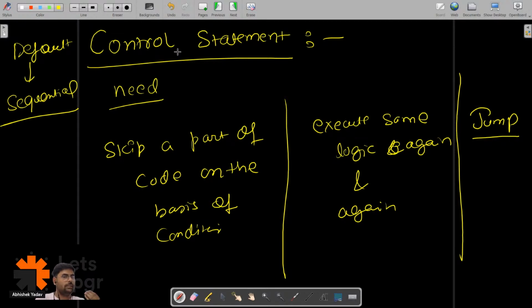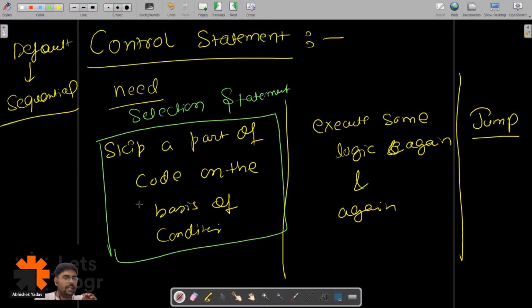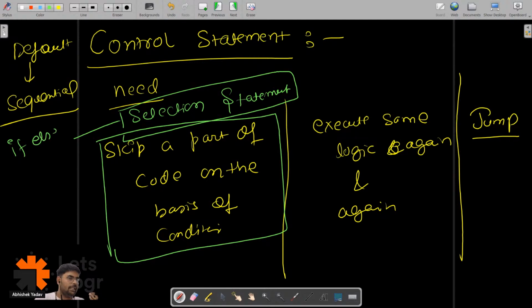So programmers have introduced the concept of control statements. Basically we have three kinds of control statements. The first one is the selection statement, and it takes care of the situation where I have to skip a part of the code on the basis of some condition. We have three selection statements: if else if, nested if, and switch case.